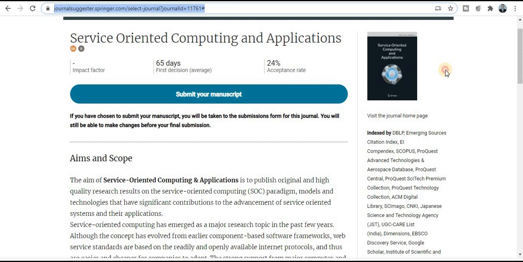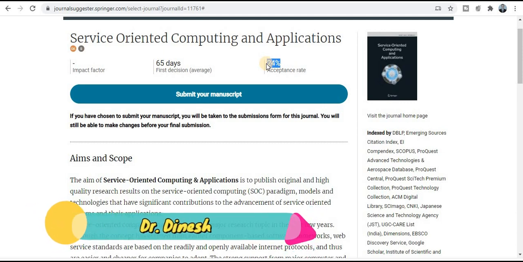Now next journal category is Service Oriented Computing and Applications. This type of journal is especially related to computer science background students and discipline students. So you can see here you will get the notification within 65 days. So most probably you will get the notification within 65 days, and the acceptance rate of this journal is 24%. So the chances of your research paper acceptance are very high. So if your research area comes under these topics and title, then you can publish your research paper in this